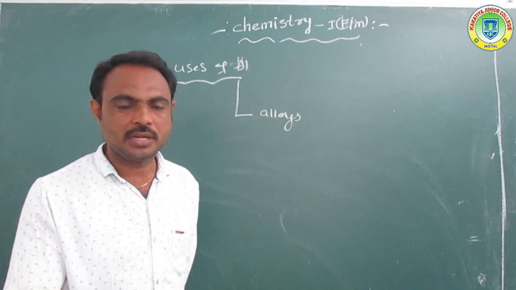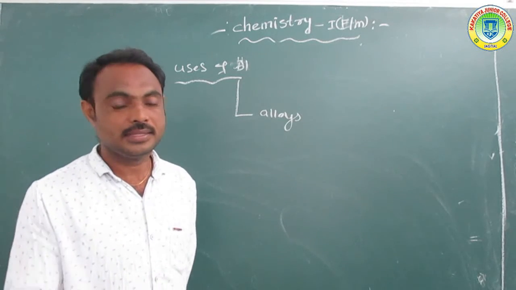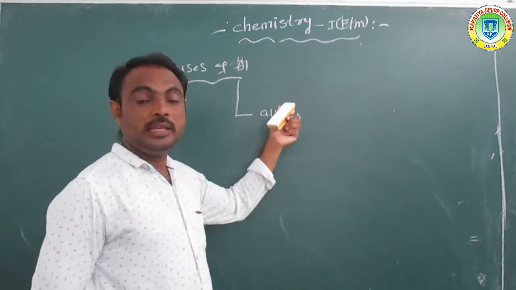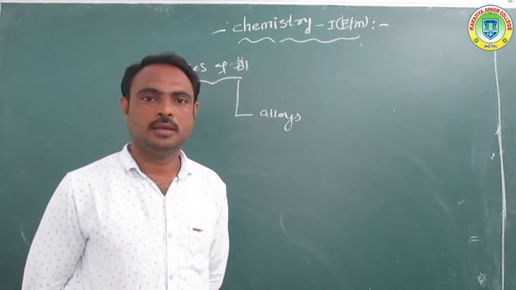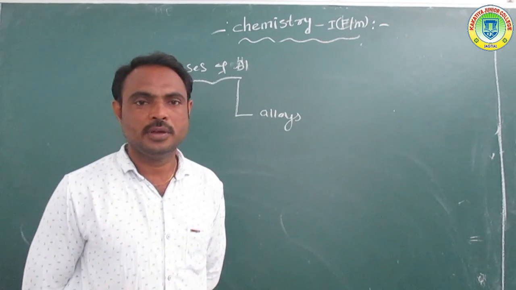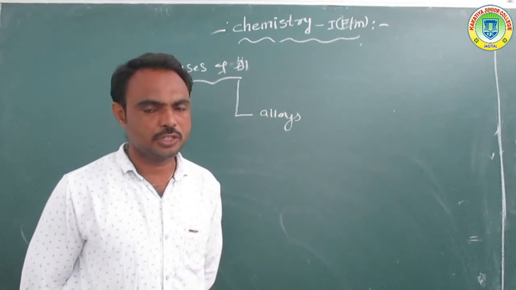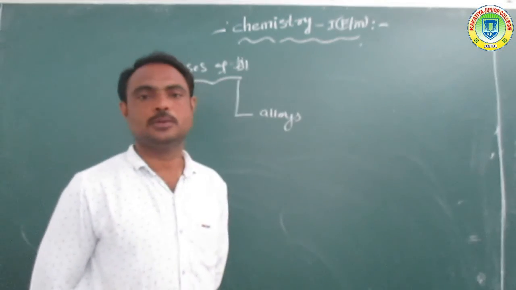The combination or mixture of two or more metals is called alloys. So overall, in the preparation of alloys, we use aluminium metal. These alloys are used for the preparation of different types of aircraft instruments, and automobile components also.